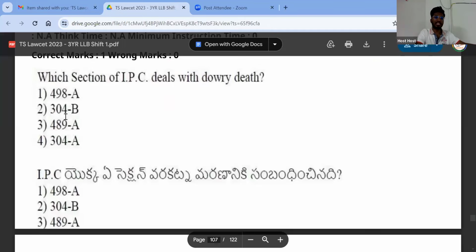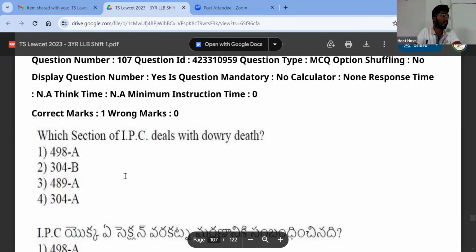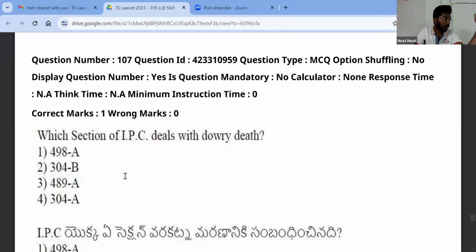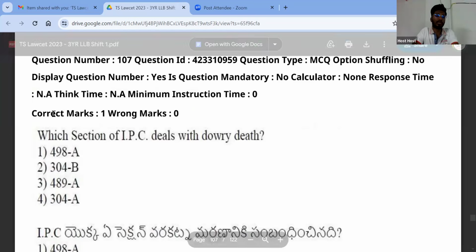Which section of IPC deals with dowry death? 304B. So what is dowry death? Killing somebody for dowry, for not giving dowry. If the wife dies within 7 years of marriage by unnatural death, it is considered dowry death by default, but you can prove that it is not. Especially when the woman dies by hanging or when she is set on fire, that would amount to dowry death.